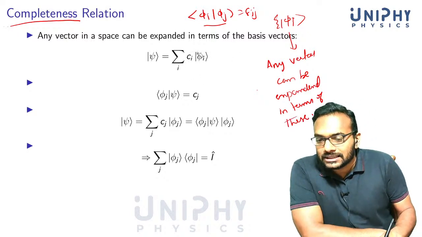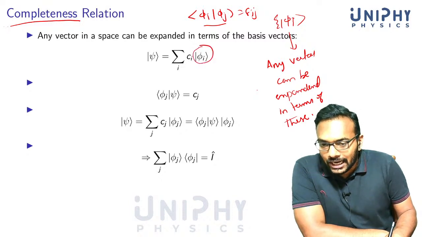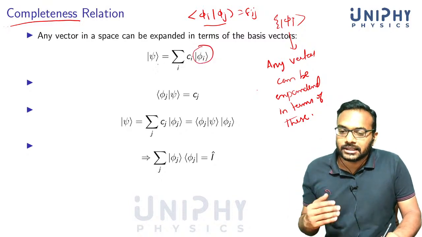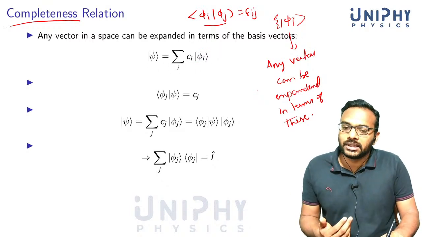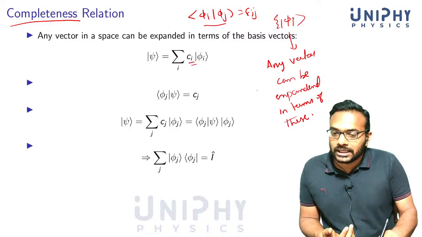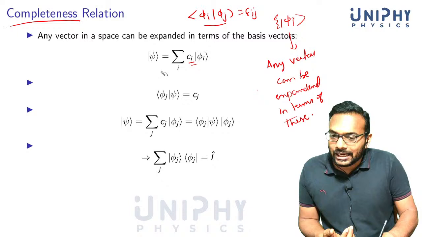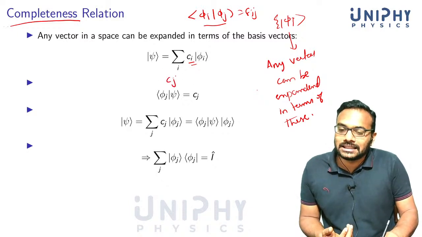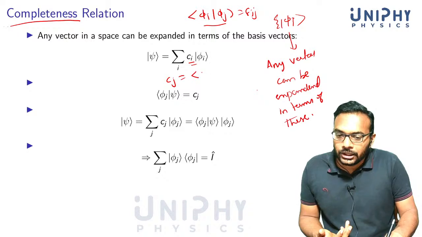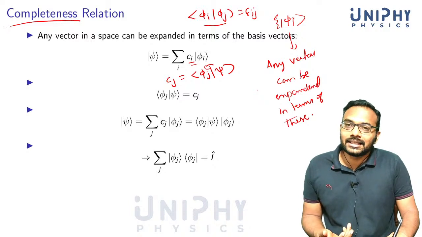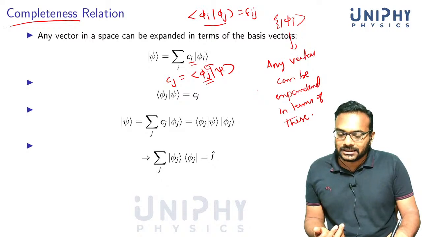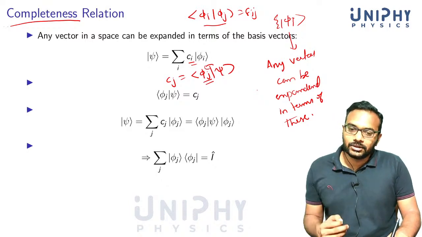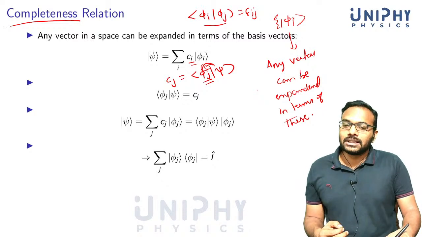Suppose the set phi i is complete. That means you take an arbitrary vector psi equal to the summation over i of ci phi i. You will always be able to do this. But we already know this ci or cj. If you need the jth expansion coefficient, you take the jth eigenvector and just project the given state onto it. In order to get the expansion coefficient corresponding to the jth basis vector, you take the given vector and project it onto the jth basis vector.